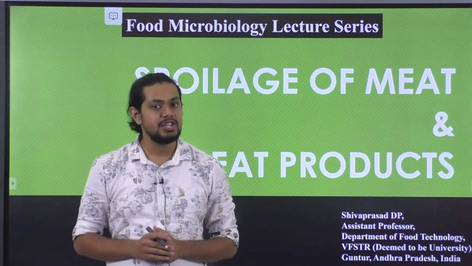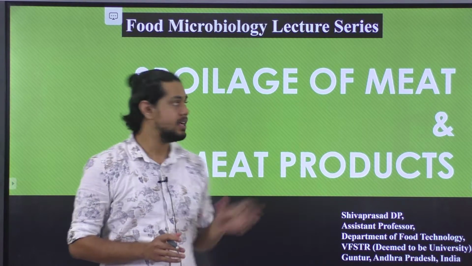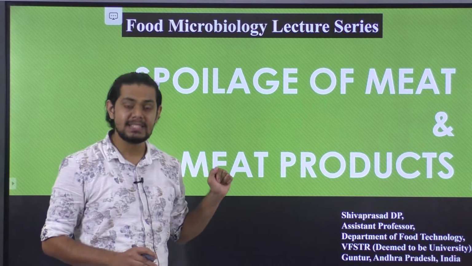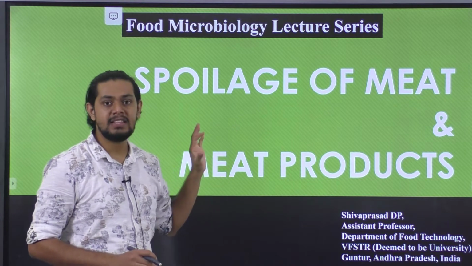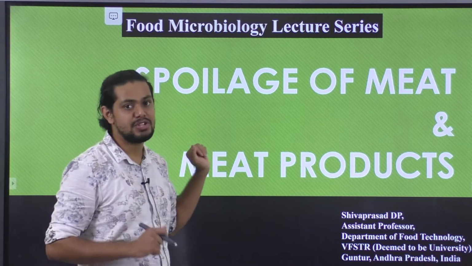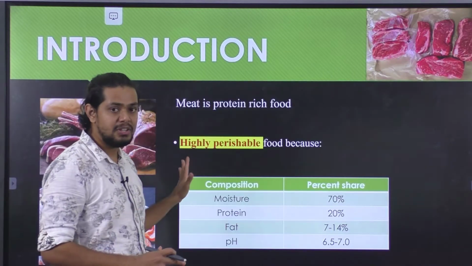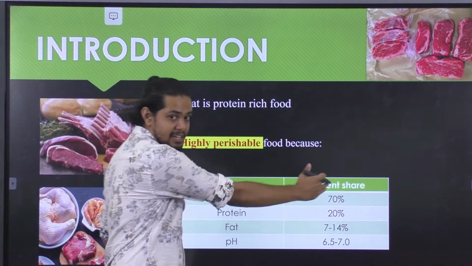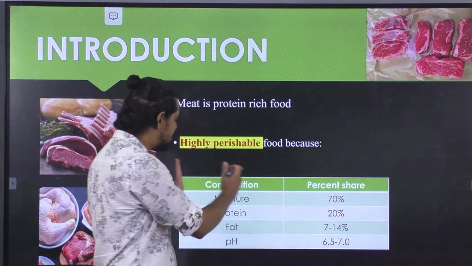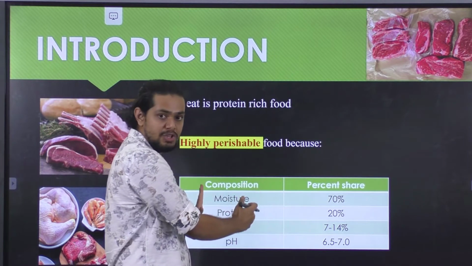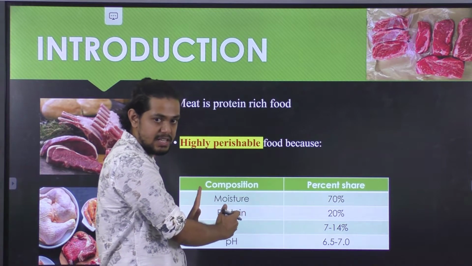In today's deliberation, we will be having a discussion on the spoilage of meat as well as meat products. Let us begin the lecture by understanding the composition of the meat. So coming to the composition of the meat, herein I have established a table which gives you a brief composition of the individual constituents that might be present in case of meat.